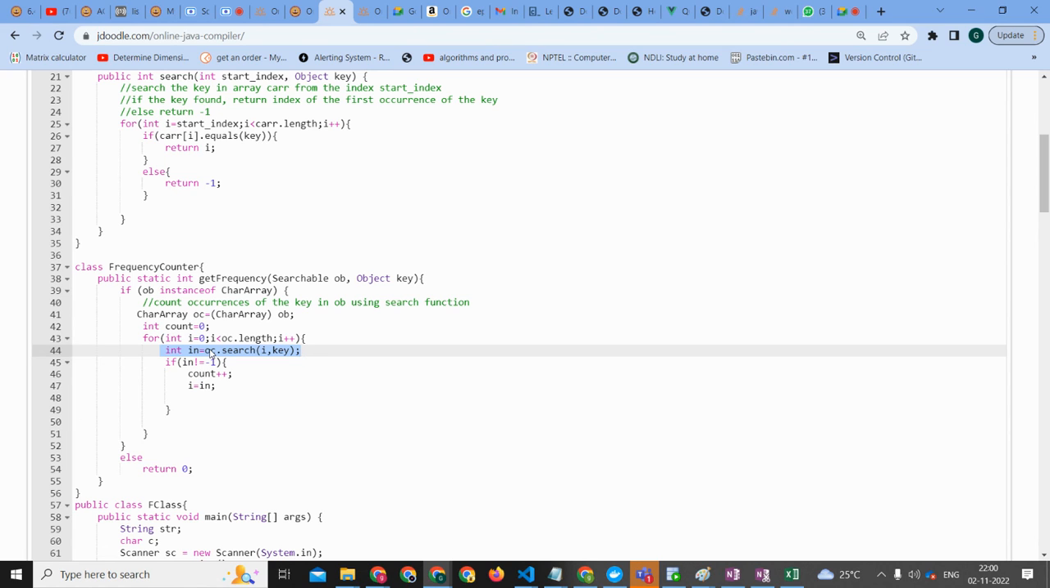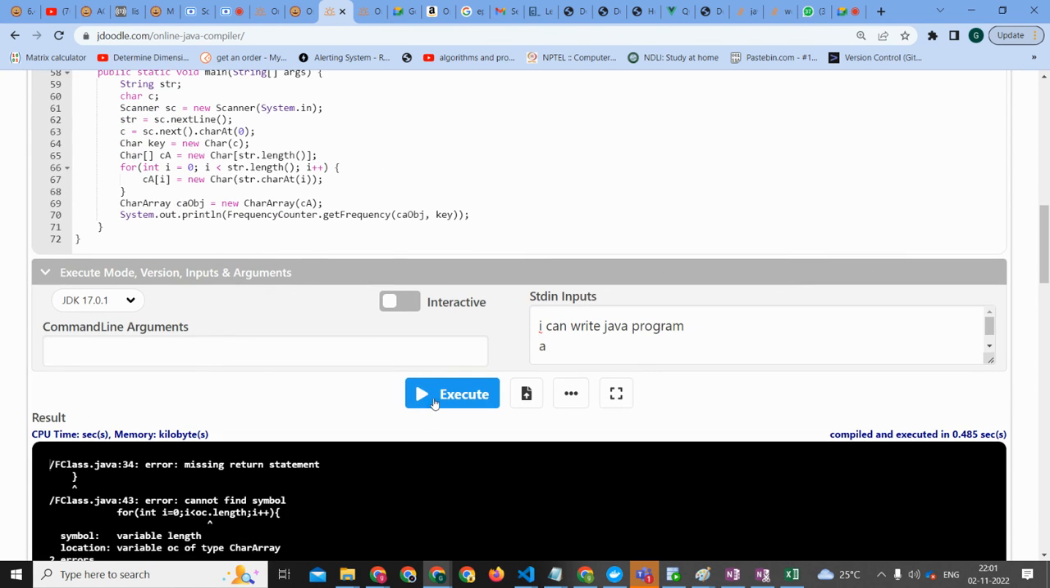So now if in is not equal to -1, we will increase the counter by 1. And I should become in plus one. I should start from four, no? Yes, I should be in plus one. Fine.